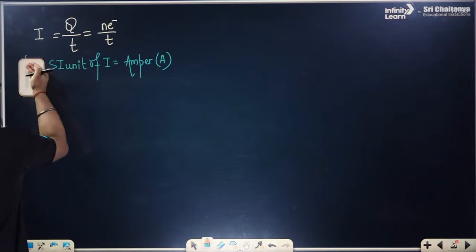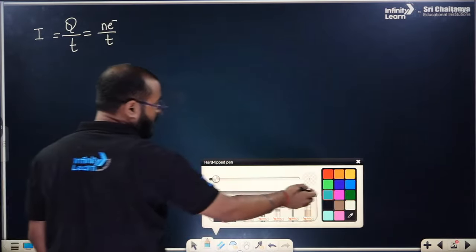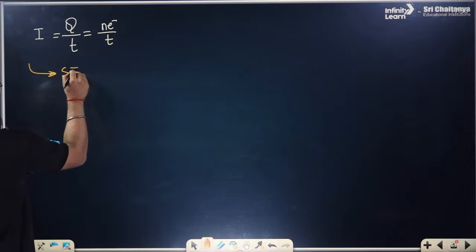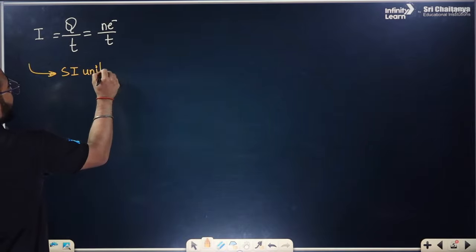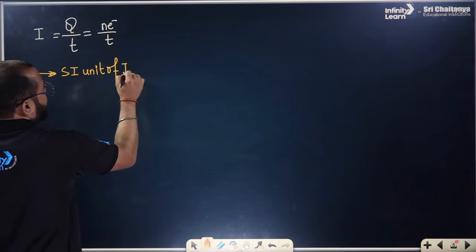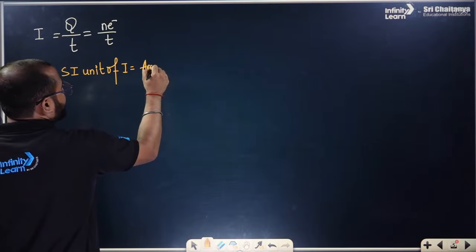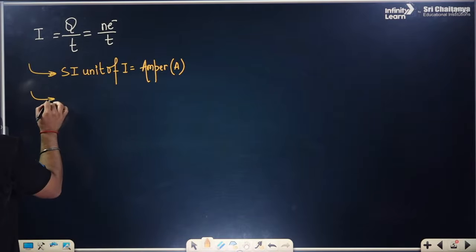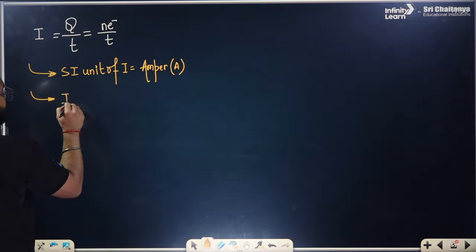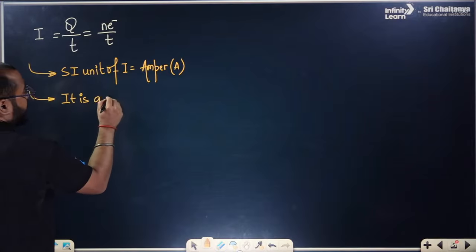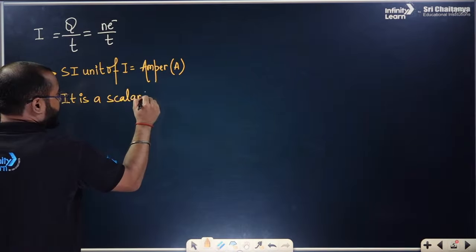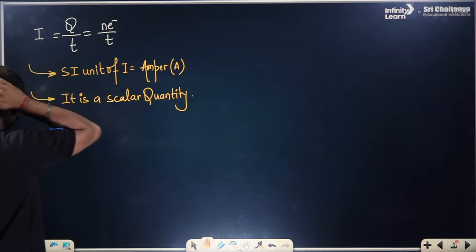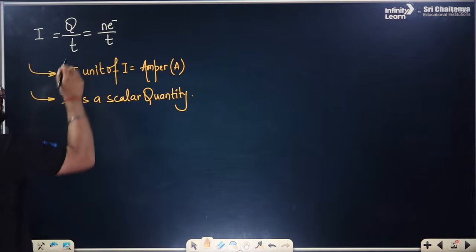I believe it is not very much visible to you. Let me write it in a different color. Okay. If we talk about the SI unit of current, it is represented as ampere, which is capital A. If we talk about which type of quantity it is, it is a scalar quantity. It is a scalar quantity. Fine. Moving next, if it is a scalar quantity, we have found out the formula.